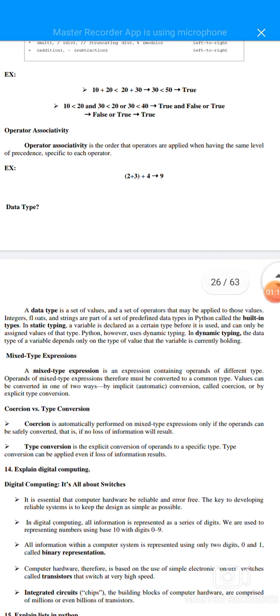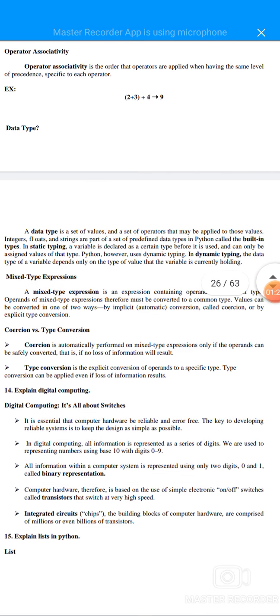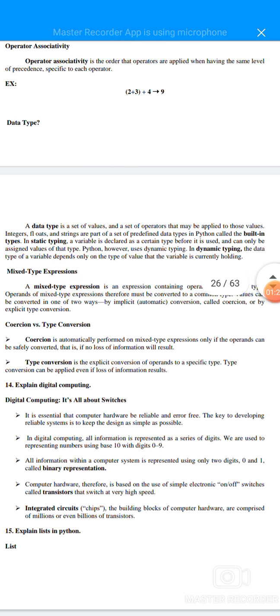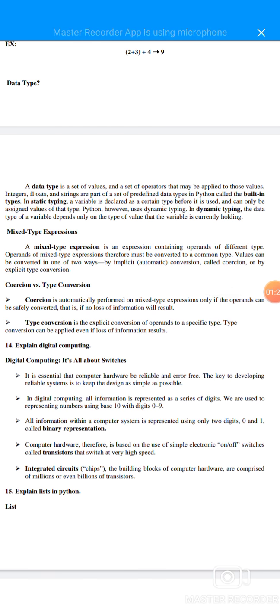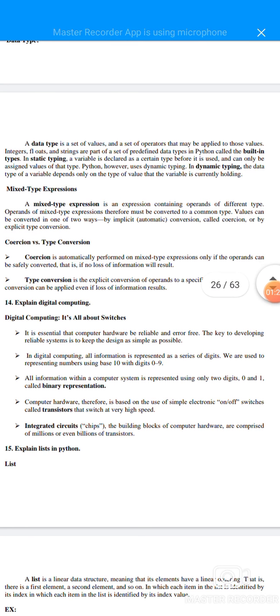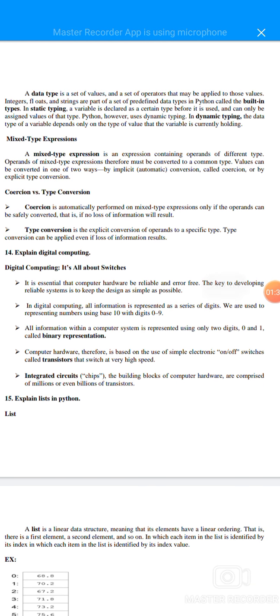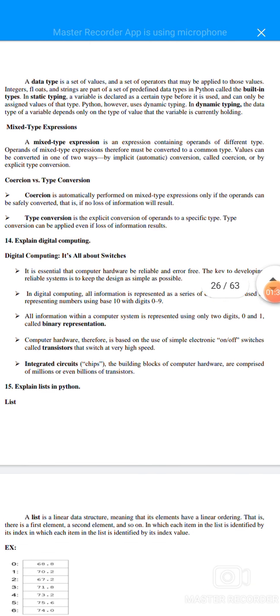Data type. A data type is a set of values and a set of operators that may be applied to those values. Integers, floats, and strings are part of a set of predefined data types in Python called built-in types. In a statically typed language, a variable is declared as a certain type before it is used and can only be assigned values of that type. Python, however, uses dynamic typing.